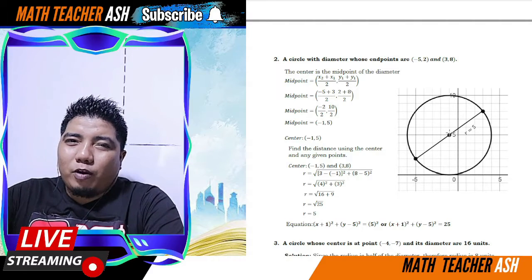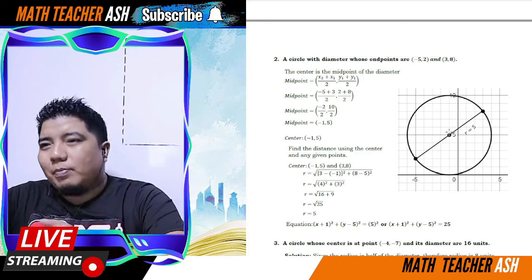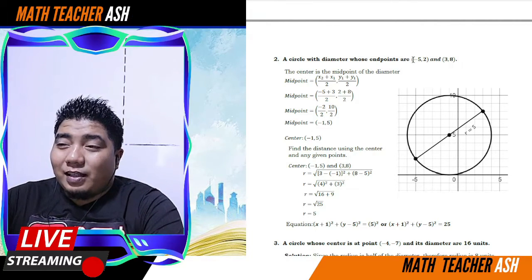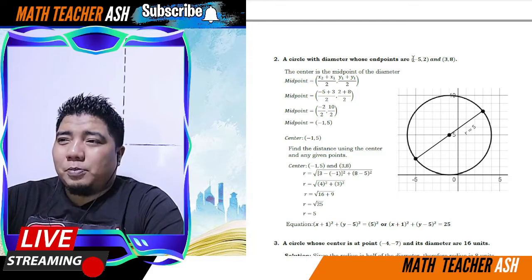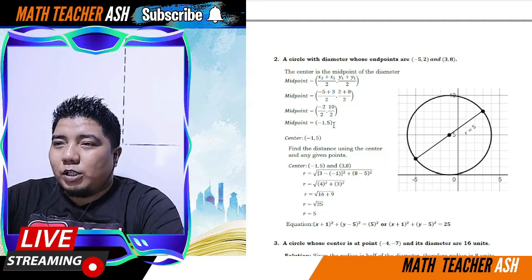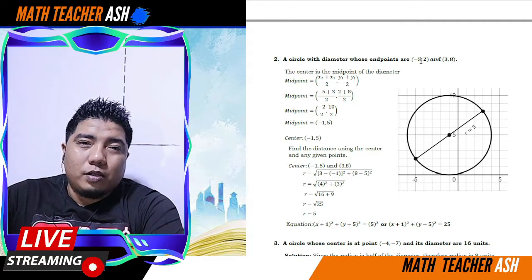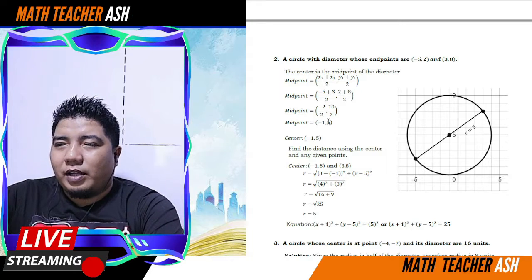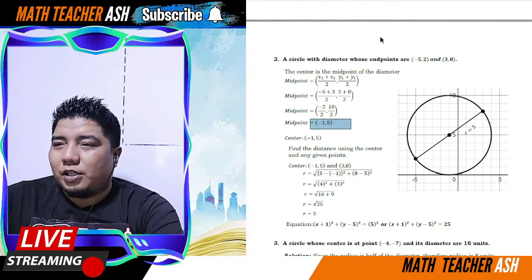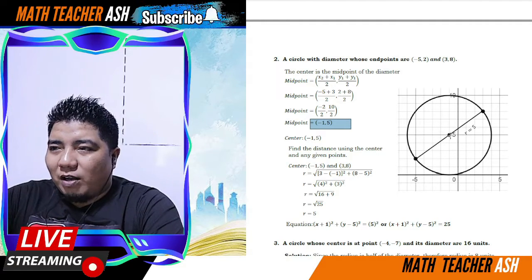Remember, the midpoint formula is given, i-add mo lang ang dalawang x, divide by 2, i-add mo lang ang dalawang y, divide by 2. Okay, so, add 3 plus negative 5, that is negative 2. Okay, half of negative 2 is negative 1. Then 8 plus 2, that is 10, half of 10 is 5. So, therefore, the midpoint is located, or the center of the circle is located at negative 1, 5.